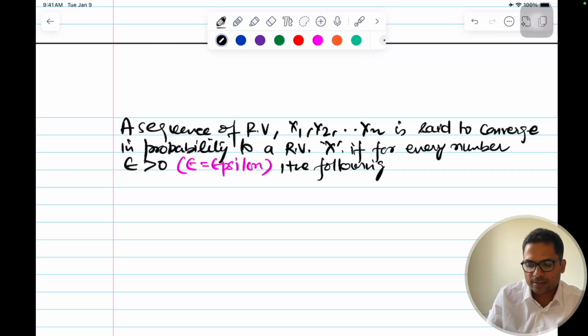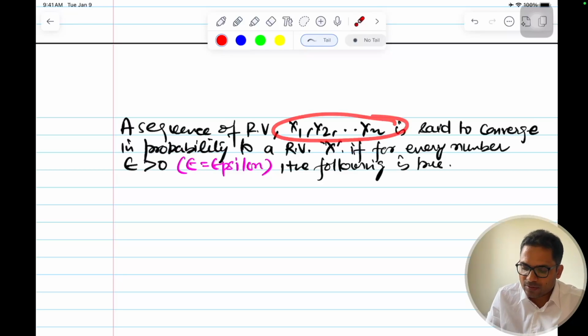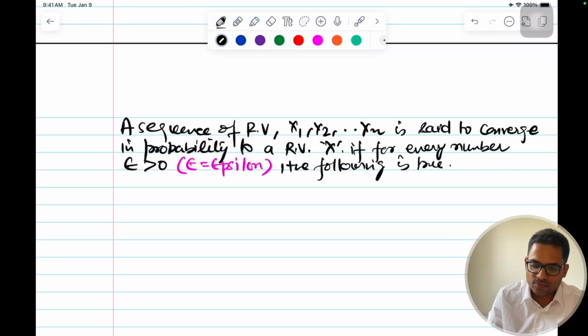So mathematically we say this sequence of random variables converges to another random variable, generally known for practical purposes, if the following holds.